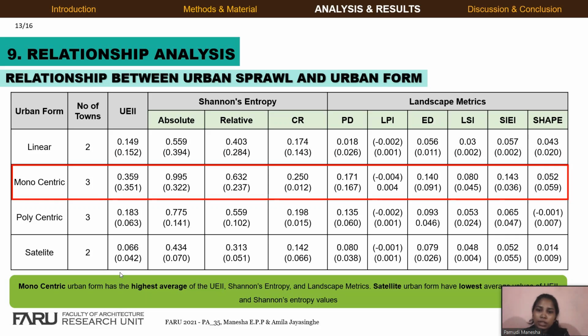The monocentric urban form recorded a high level of urban sprawl in terms of all three metrics, whereas the satellite urban form recorded a low level. Contemporary studies reveal that the level of urban sprawl is minimal in satellite towns, which are designed to deal with the issue of urban sprawl.